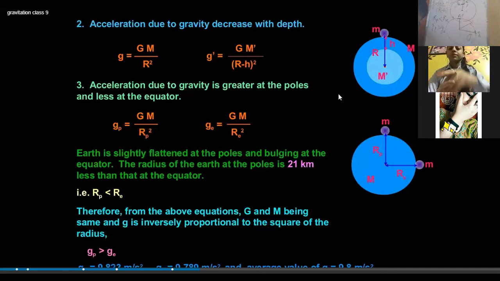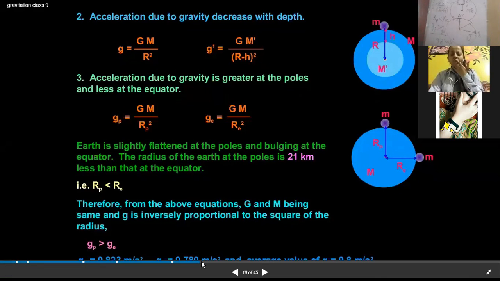But let me tell you one thing: we take the average value, 9.8 meter per second square, to make our calculations easier. So that is why we take g as 9.8 meter per second square.